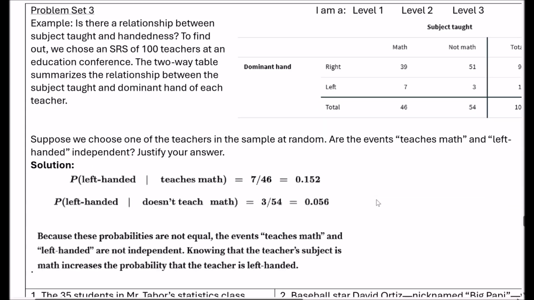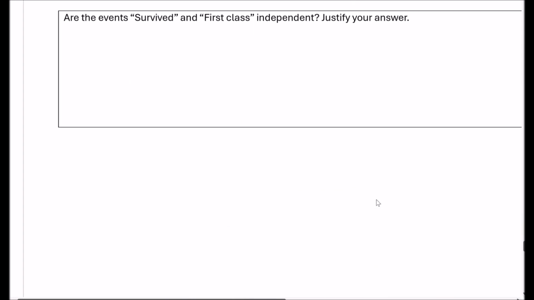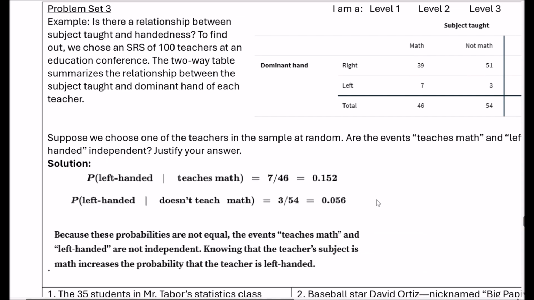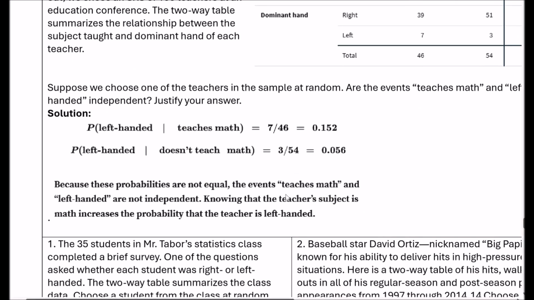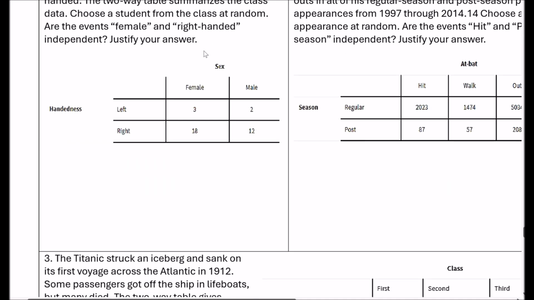All right, so we should be at the last problem set. And this problem set refers to independence. How to tell if two events are independent. 35 students in Mr. Tabor's statistics class completed a brief survey. One of the questions asked whether each student was right-handed or left-handed. So we got female and right-handed. Are they independent?